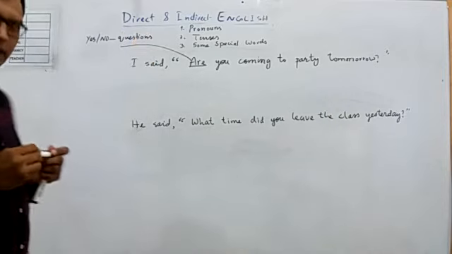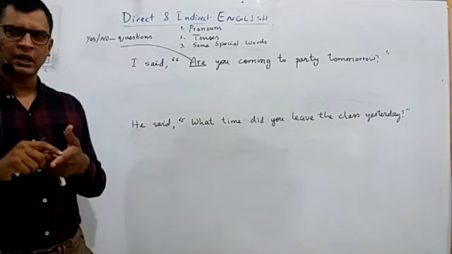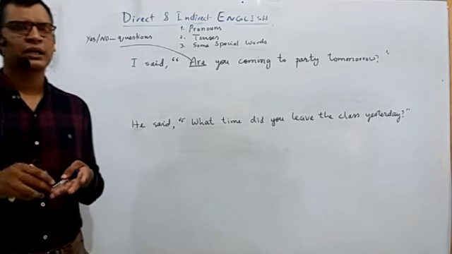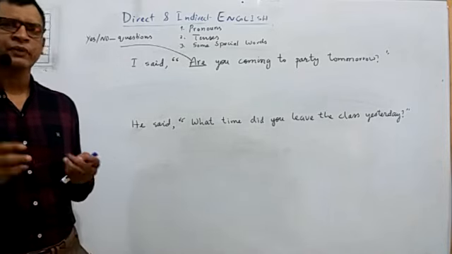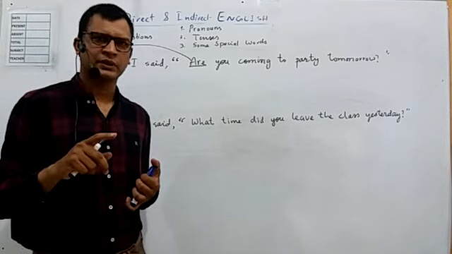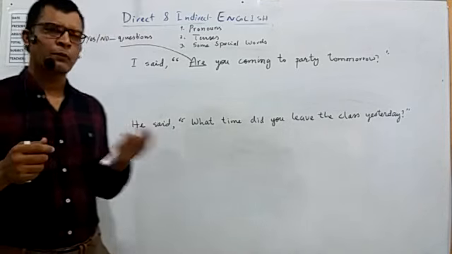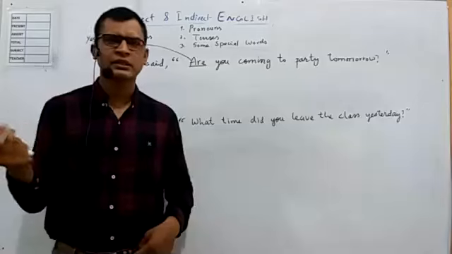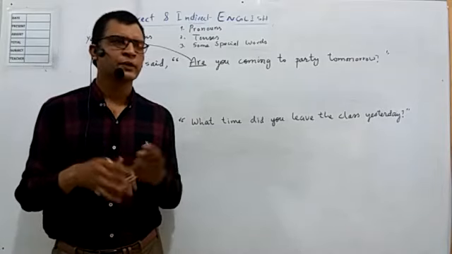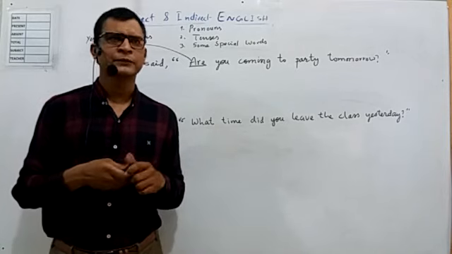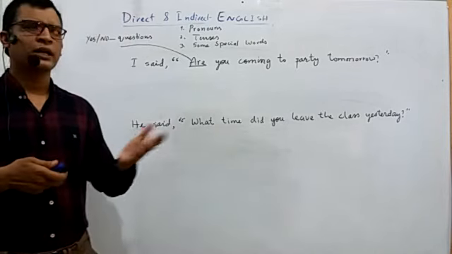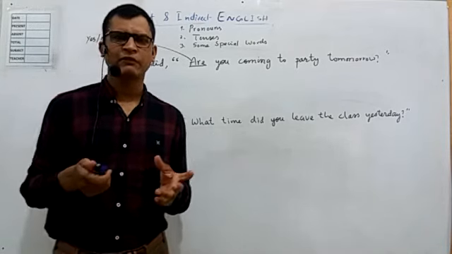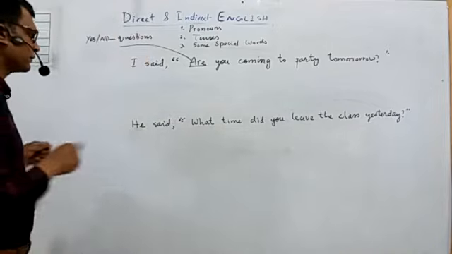If a question starts with a helping verb like is, am, are, was, were, do, does, did, have, has, will, can, may, might, should, for example: are you coming, did you come yesterday, will you come tomorrow, do you like English, does he study English, did you watch TV, had you completed your work, shall I go out? All of these questions starting with a helping verb are called yes-no questions.